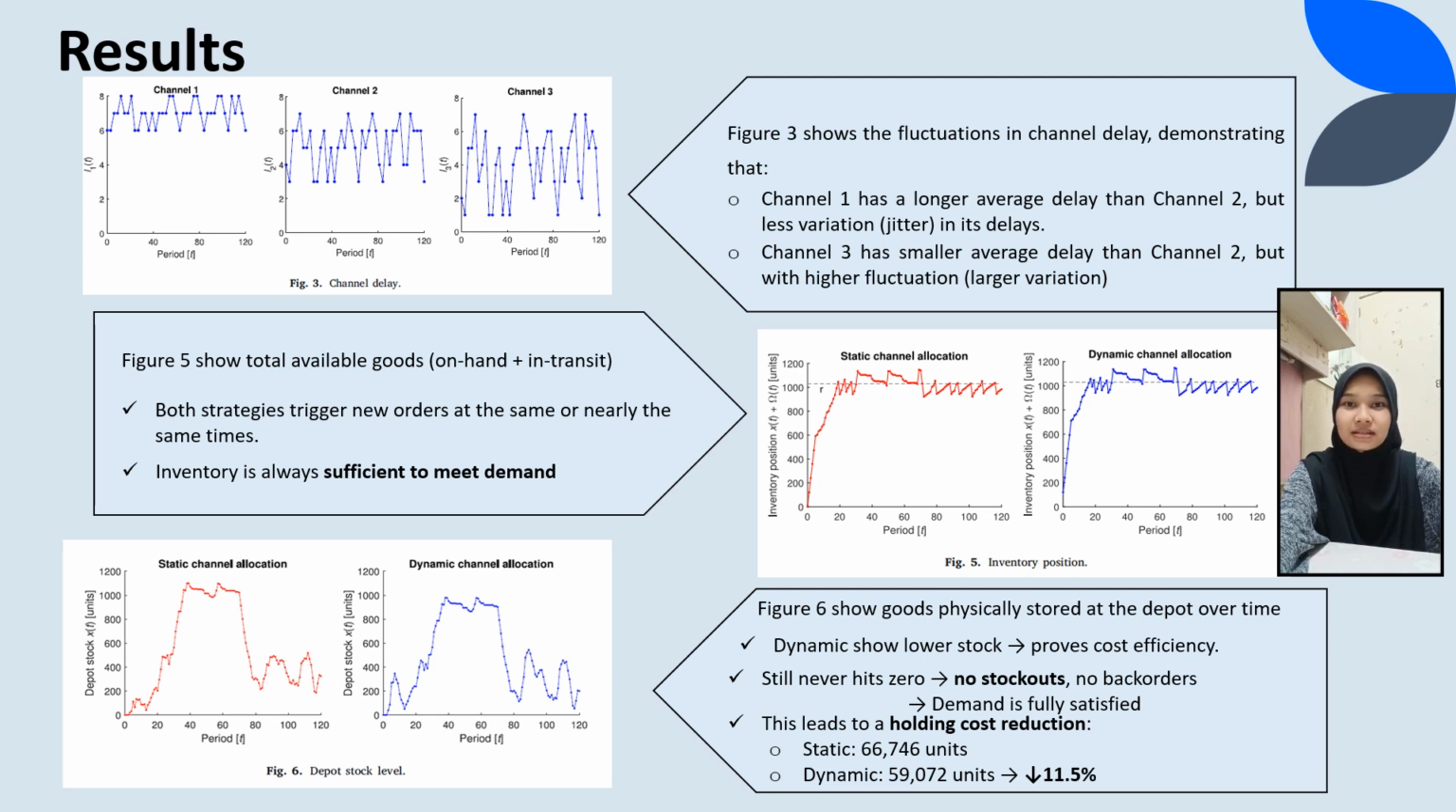Last but not least, the result is about depot stock level for static channel allocation and dynamic channel allocation. The figures show goods physically stored at the depot over time. Dynamic shows lower stock, which proves cost efficiency, and we can see that the pattern of the graph still never hits zero. That means no stockout, no back orders, and demand is fully satisfied. This leads to a holding cost reduction as follows.